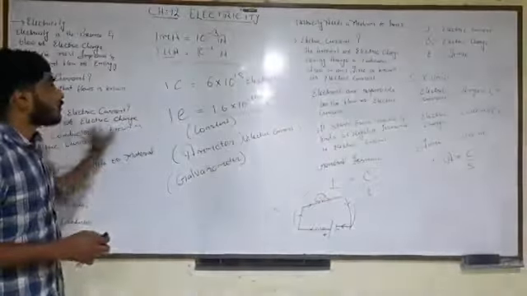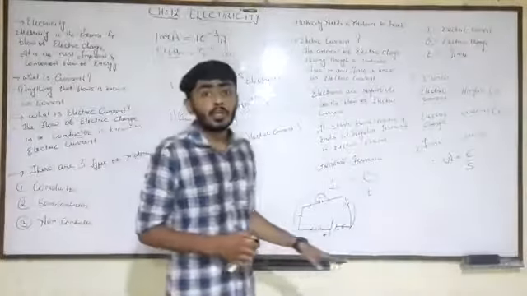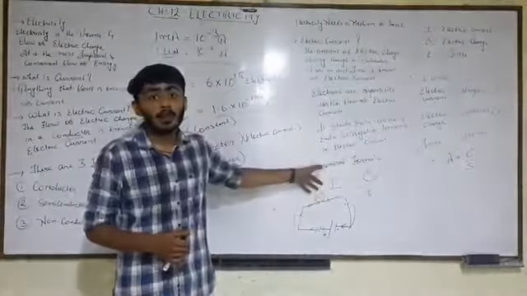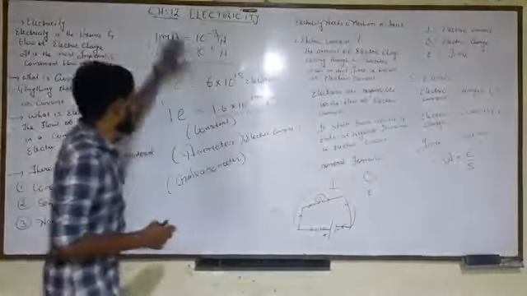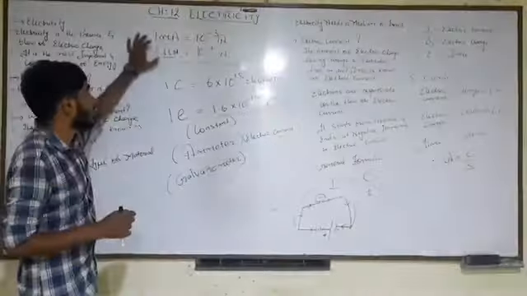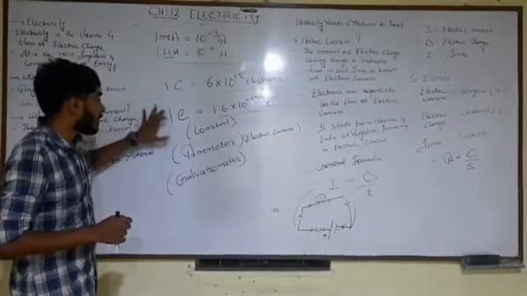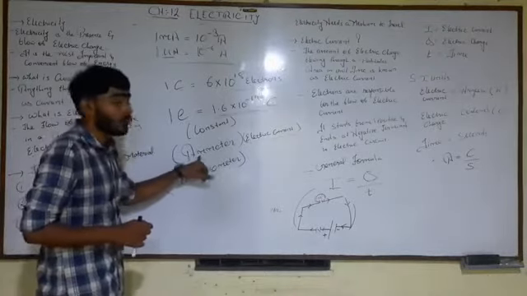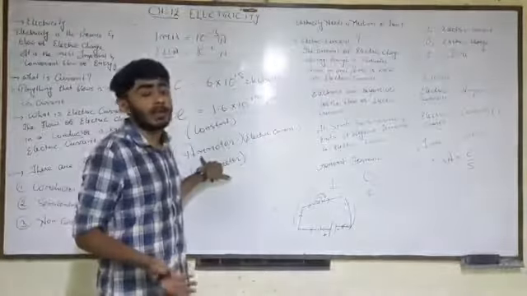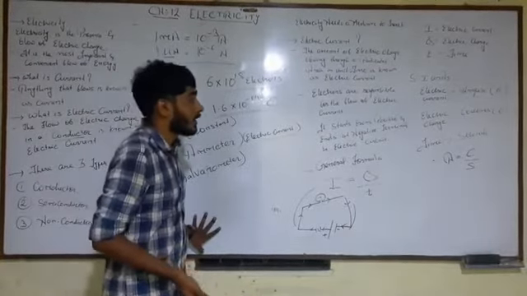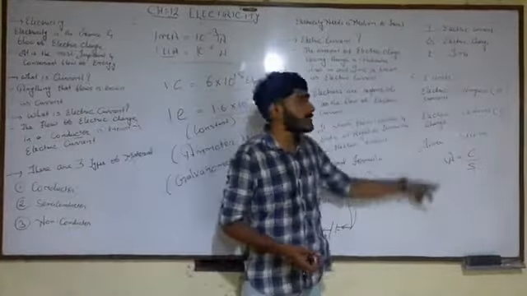Fine. So this was all for today. You need to write a short note on electric current as your homework because it might be helpful for your exams, and the whole thing written over here will be for a 1 mark question, that is the size of ampere, coulomb, electrons. The ammeter is used to measure the values of electric current, and the galvanometer to check the presence of electric current. Fine. Here I have written the SI units.